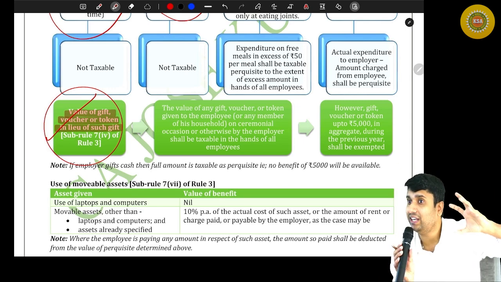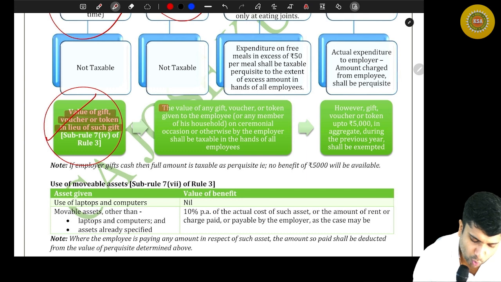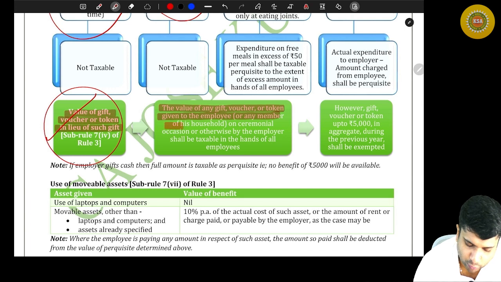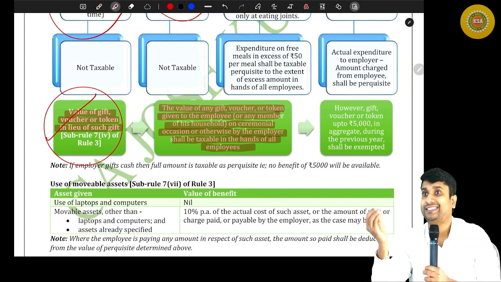If the value of any gift, voucher or token is given to the employee or any member of his household on a ceremonial occasion or otherwise by the employer, it shall be taxable in the hands of all employees. That means, say, the employee's son's birthday.